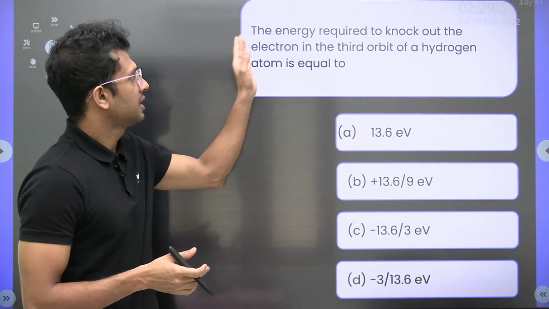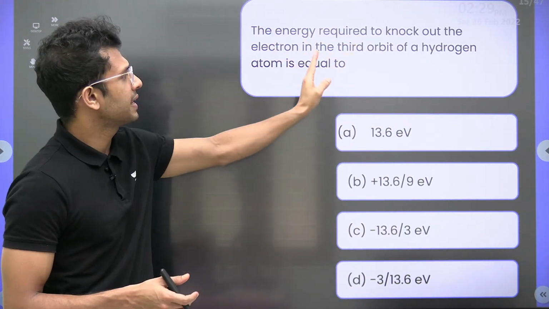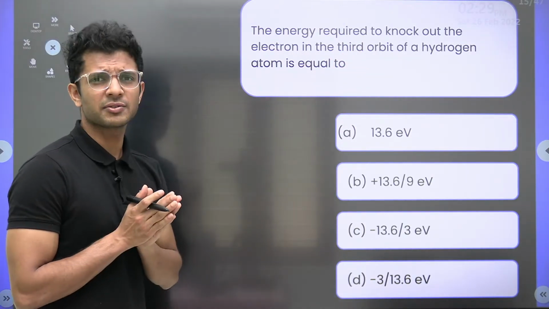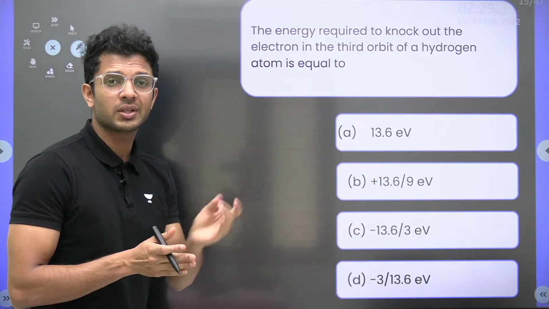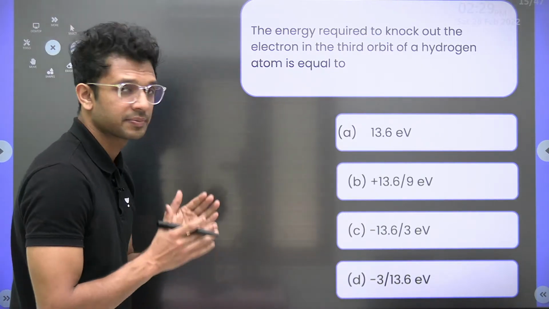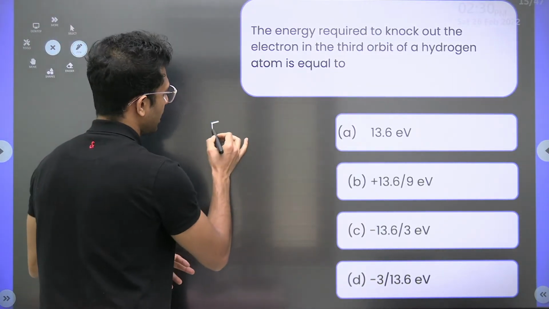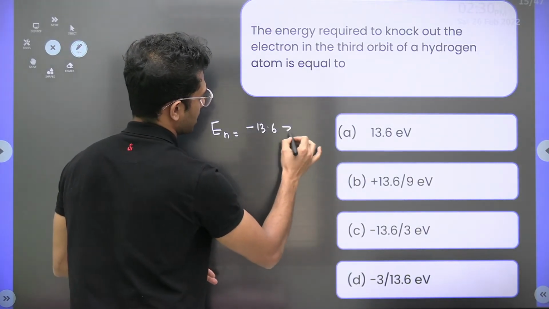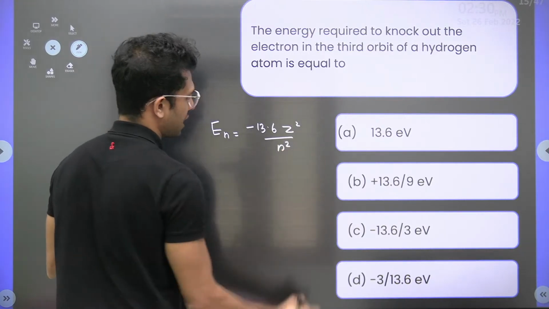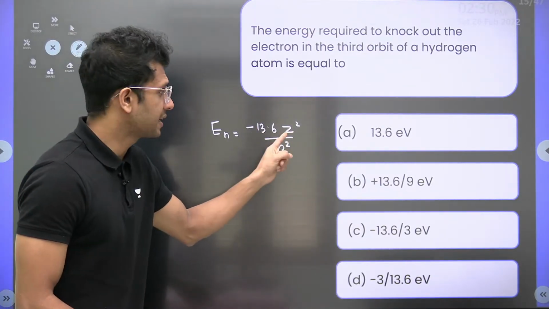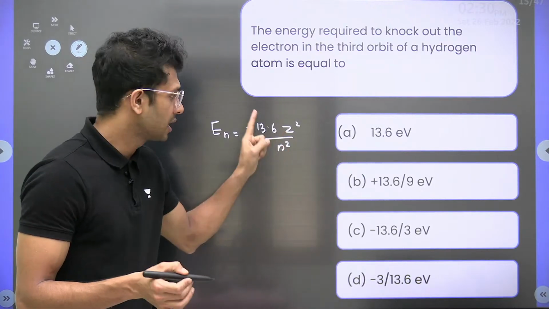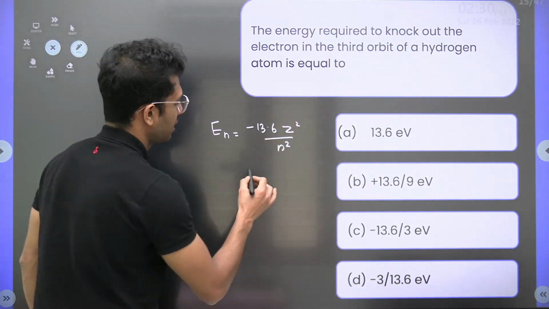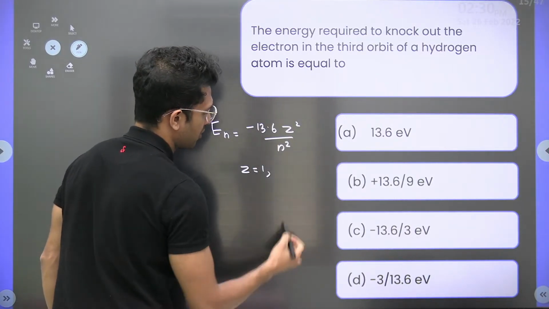The energy required to knock out the electron in the third orbit of a hydrogen atom is equal to... First, let us find out the energy associated with an electron in the third orbit of a hydrogen atom. What is the formula? Energy of an electron in the nth orbit is minus 13.6 Z square by n square. Z corresponds to the atom or hydrogen-like atom we are talking about, and n corresponds to its orbit. Which atom do we have here? Hydrogen. So what is the value of Z? 1, the atomic number of hydrogen.